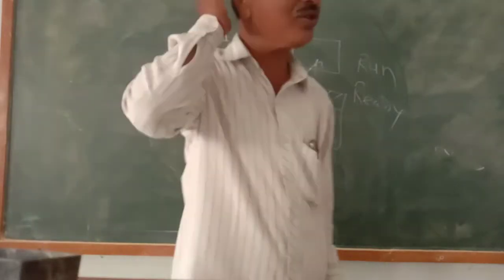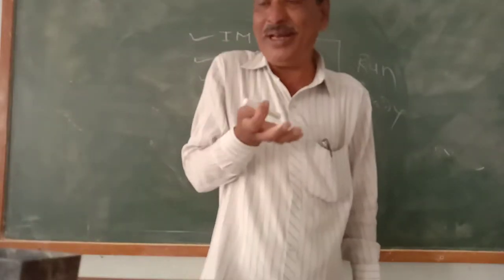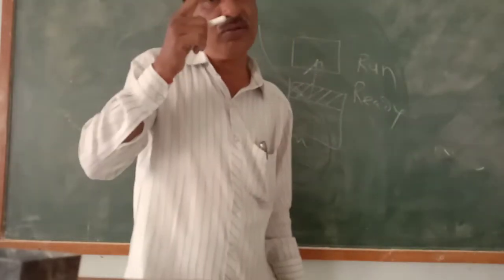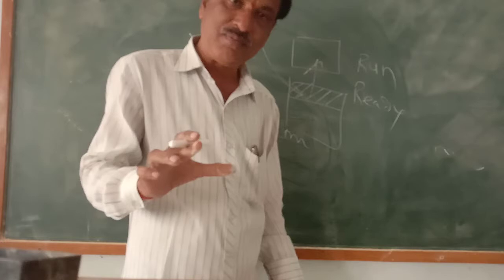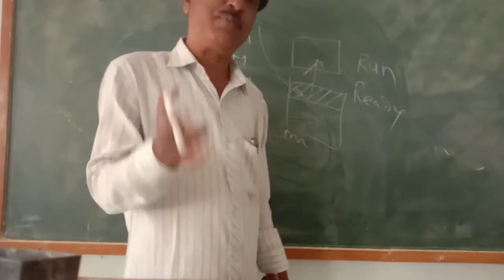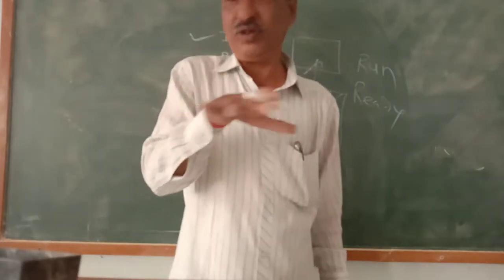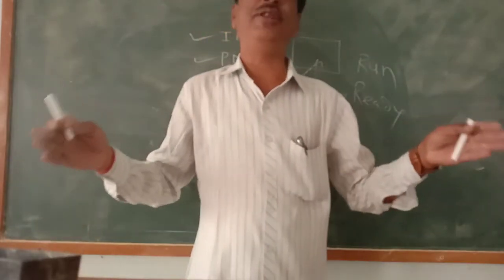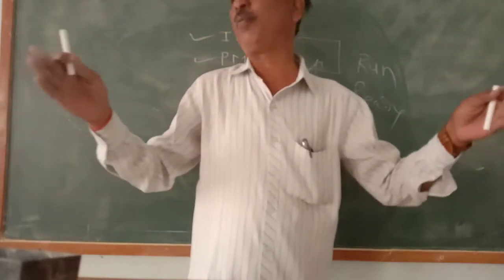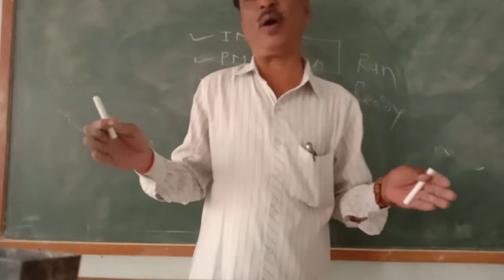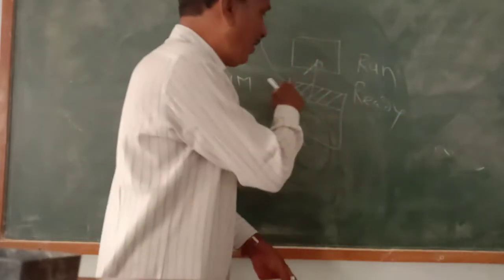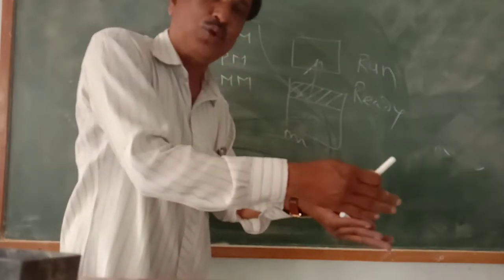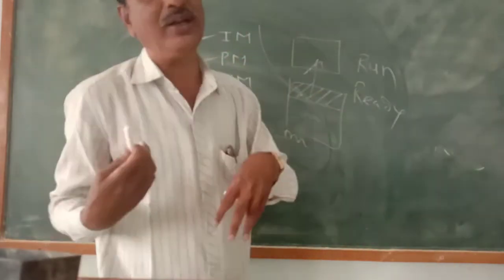So this is the job of process management. Whereas memory management is concerned with the management of memory: how much total memory there is, which process wants to occupy memory, how much memory that process will require, and how much memory remains. So it keeps track of memory. If any process or file requires space in memory, it allocates the memory, and once the process is executed, it deallocates the memory.